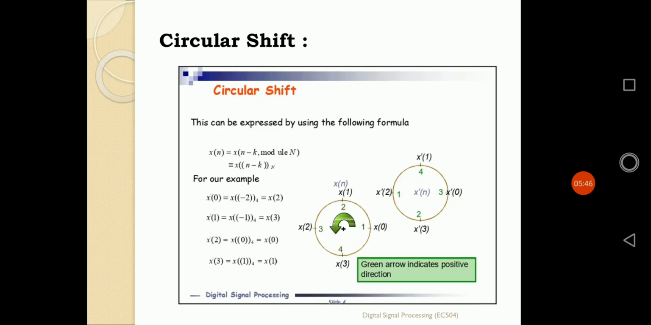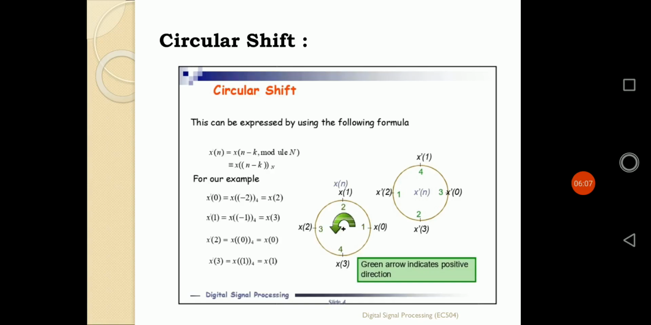So it can be simply defined as x of within bracket n minus k, and outside of the bracket modulo N, represented as a suffix of capital N. That means it simply represents that the signal will repeat for each and every N number of points, and it will be shifted in the positive way by a k amount of shift. That means x of n minus k.